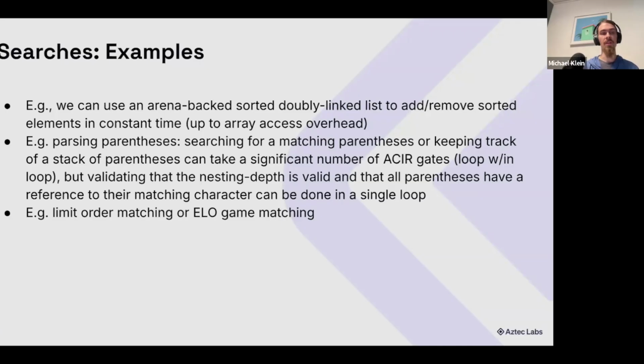Another example that often is less thought of as a search, or at least I think of it less as a search, is things like limit order matching or LOB matching. So with limit orders, you basically have these ranges of things that can match, and you need to do a search through possibly hundreds and hundreds of pairs if you were just brute forcing it. But instead, we can just say, oh, well, the constraints are we need a match within these boundaries, and we need to ensure that it's a valid match. But then once we have that, actually checking that we have a valid match could be very fast.